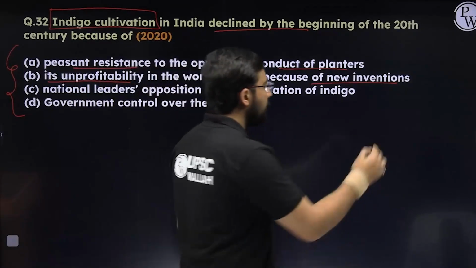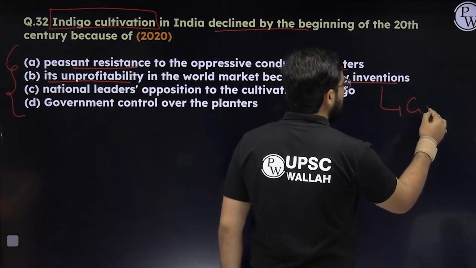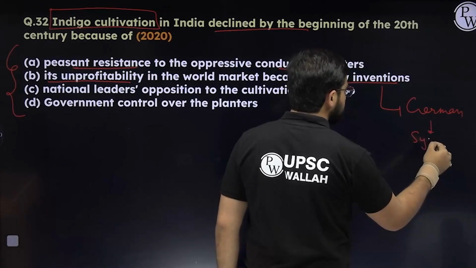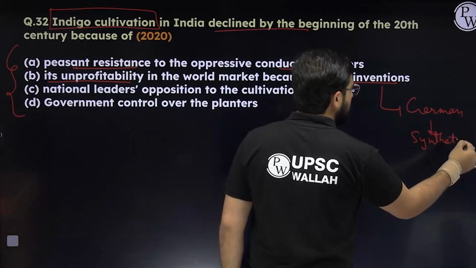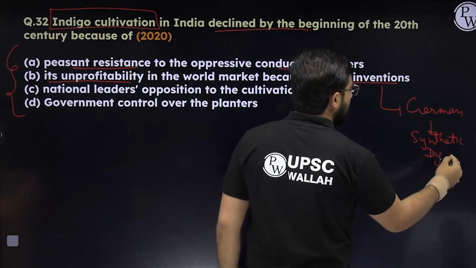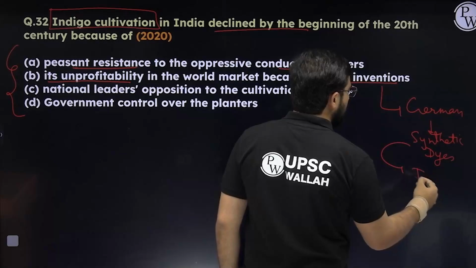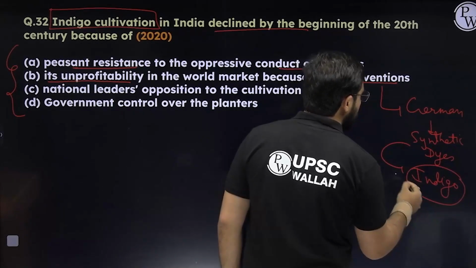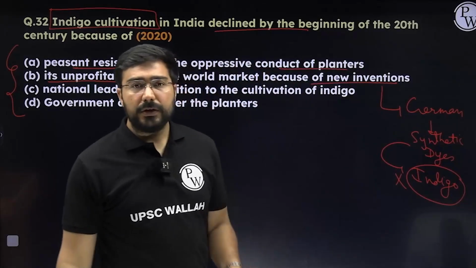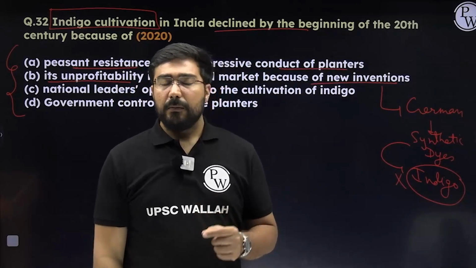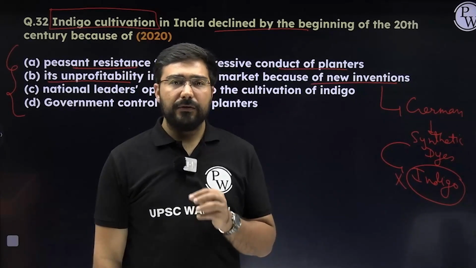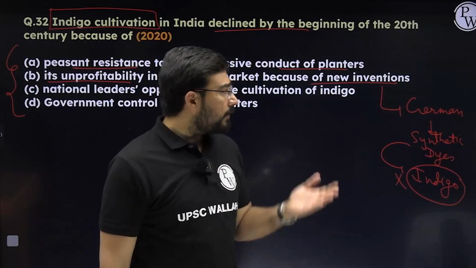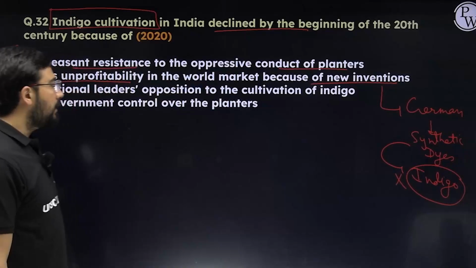All of you know that Germans came out with synthetic dyes, and these synthetic dyes did not require indigo, right? So the demand for indigo went completely down, because just by peasant resistance, planters would not have left behind a very profitable venture, and now the venture itself was not useful because of the coming of German synthetic dyes.